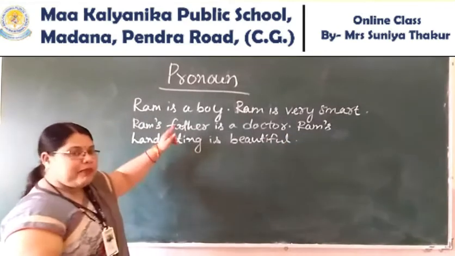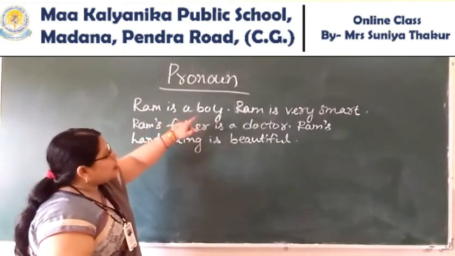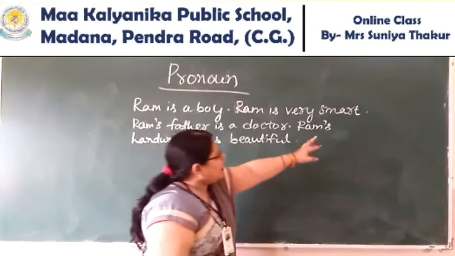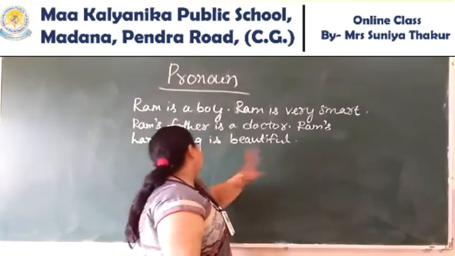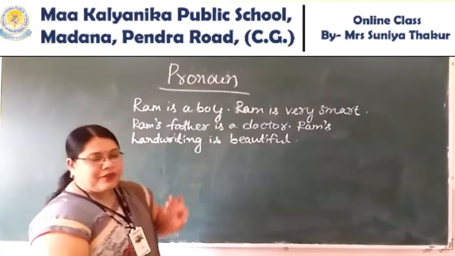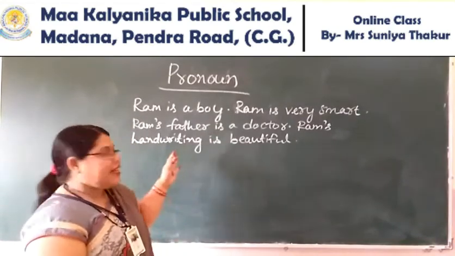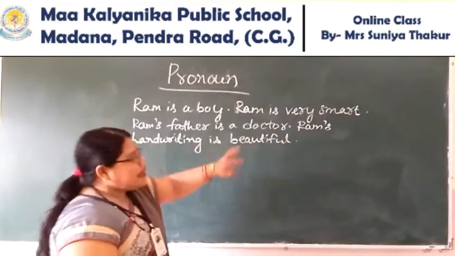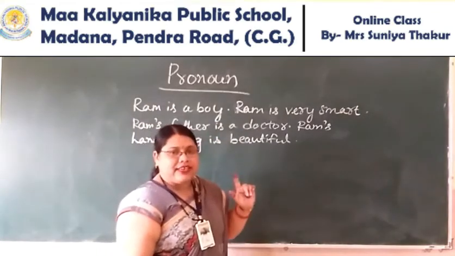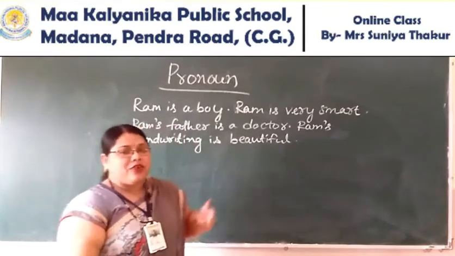Look at this example. Ram is a boy. Ram is very smart. Ram's father is a doctor. Ram's handwriting is beautiful. You will see that I use Ram, Ram's many times. To avoid this, I will replace a word.